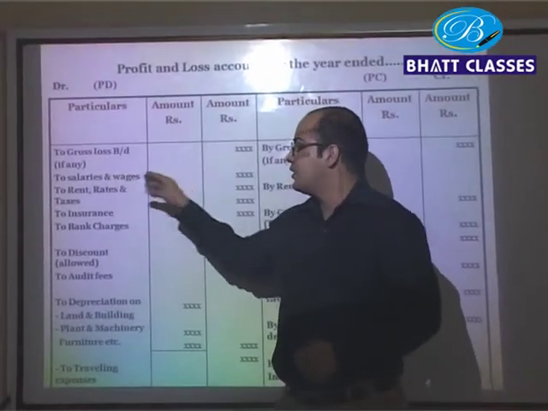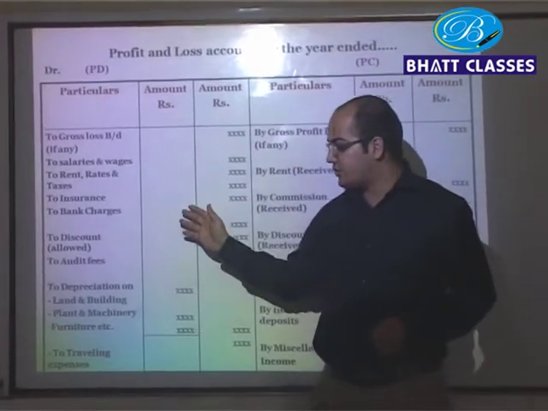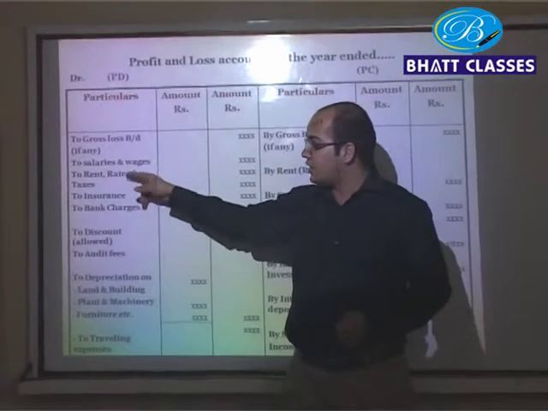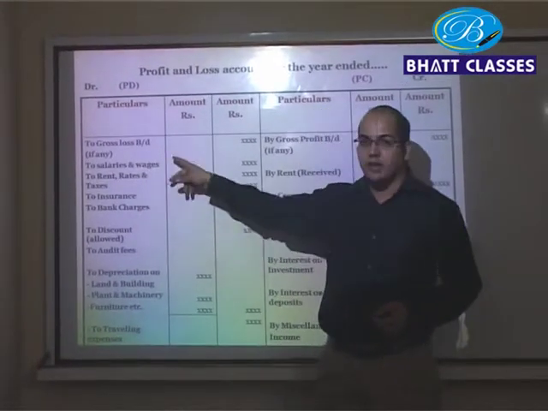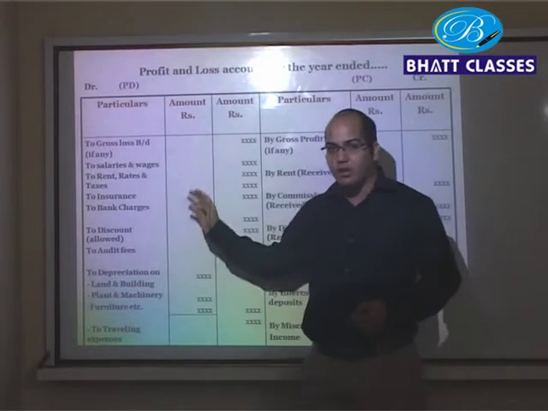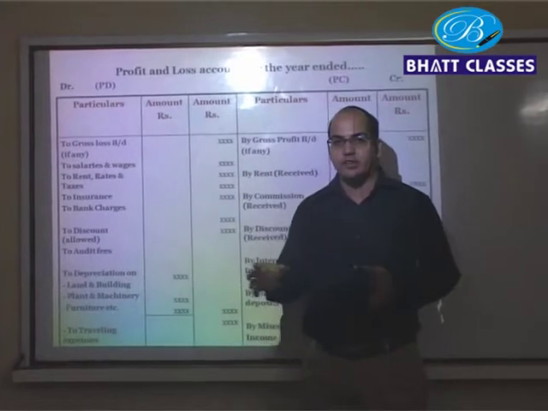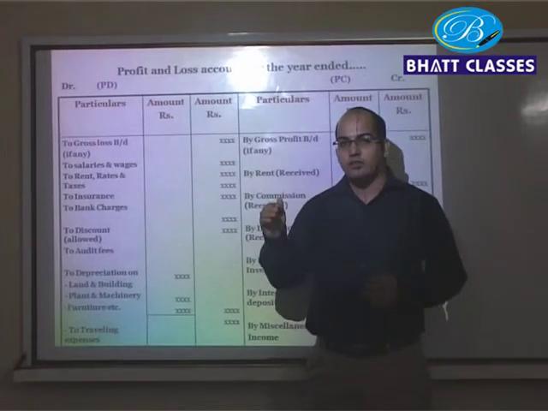Let's go through this. Salaries and wages, rent, rates, insurance, bank charges. If you can take a note, all these expenses are related to office. Now similarly, we have depreciation on the debit side. Why do we write depreciation here? Because depreciation is nothing but a loss.